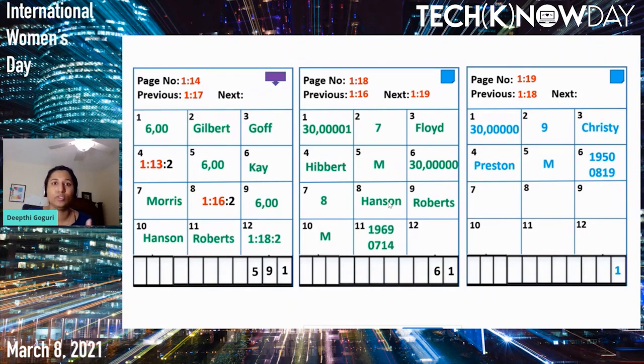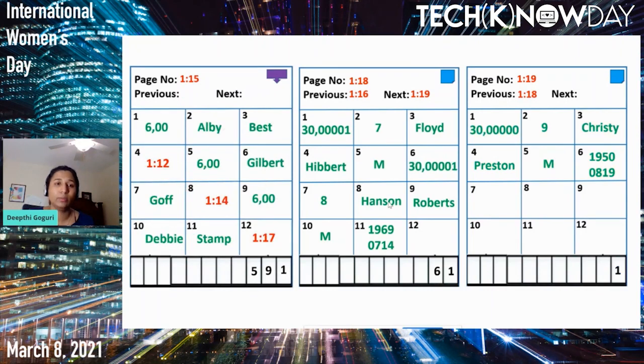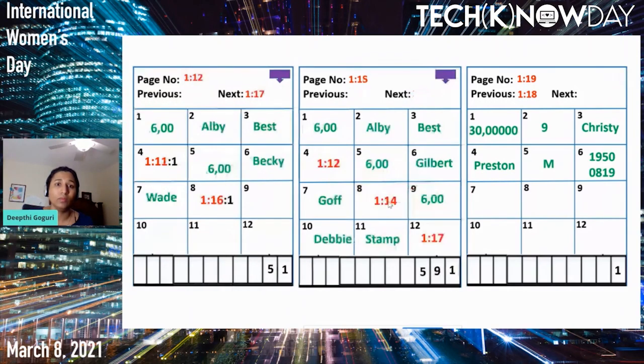And as we inserted, we should also insert the data into the index as well. So let's evict page number 14 and get page number 15 to know where to put Christy Preston, right? Christy Preston has to go into page number 12, which is above the Albie and below the Debbie, right? Page number 12 is not in the memory. Let's get that by evicting page number 18. Page number 12 is in the memory right now. So let's insert that value, Christy Preston, into page number 12.